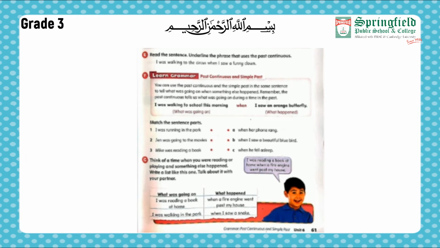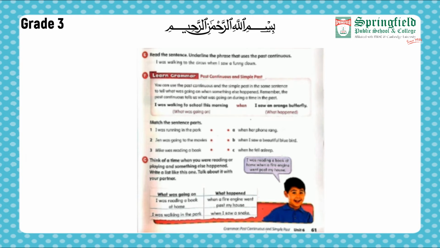I was reading a book at home when a fire engine went past my house. I was walking in the park when I saw a snake. So what can we write? I was jogging when I met a friend. In this way, first of all you have to write the condition, what were you doing, and then what happened.